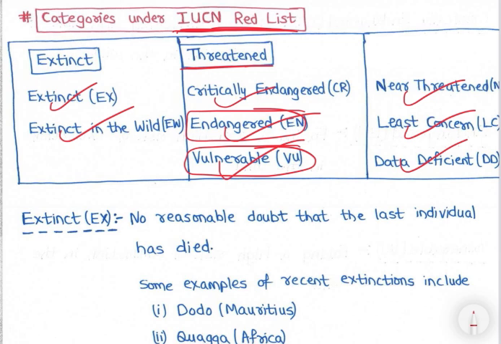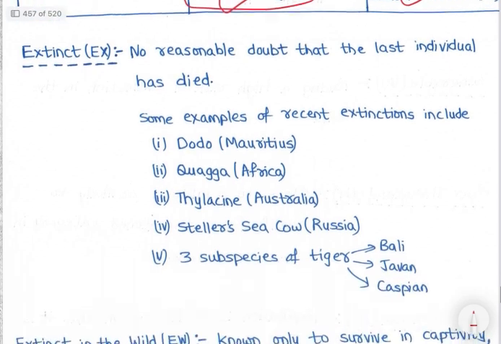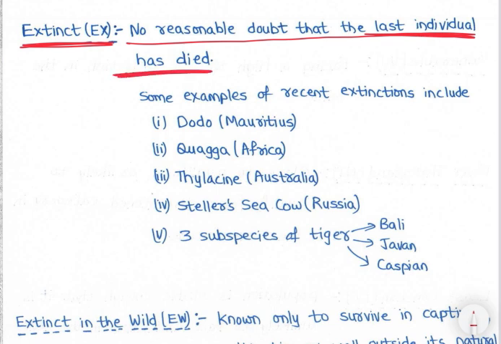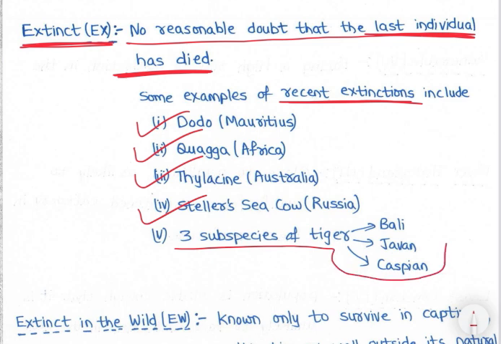So first let's understand each of these terms. See, extinct means no reasonable doubt that the last individual of the species has died, right? Some examples of recent extinctions include dodo of Mauritius, quagga of Africa, thylacine of Australia, Steller's sea cow of Russia, and three subspecies of tigers, that is Bali tiger, Javan tiger, and Caspian tiger, right? ये सब extinct हुआ in past 3-4 centuries, right?